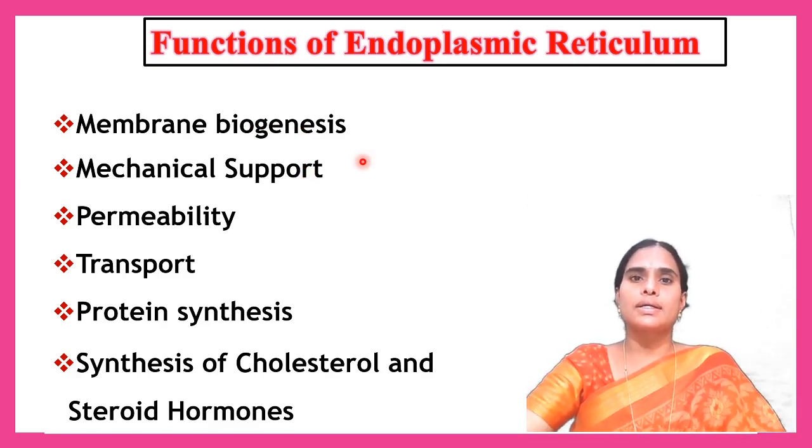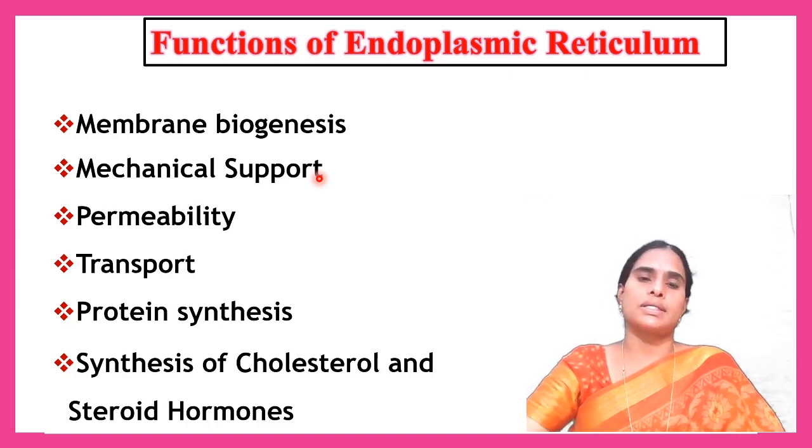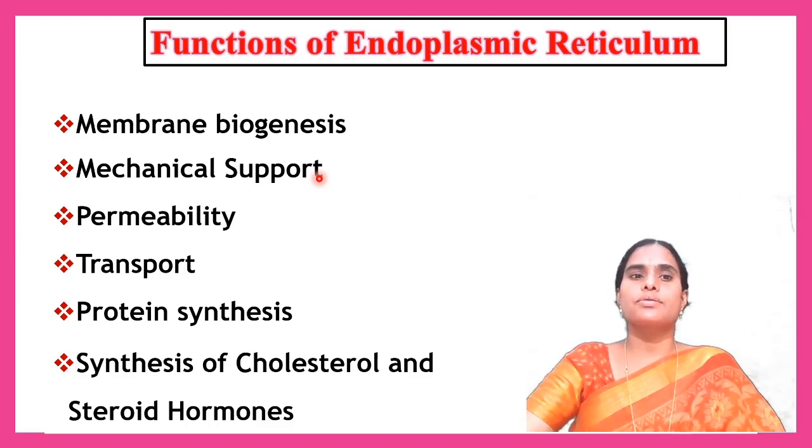Inside the cell, there is a colloidal substance called cytoplasm. Because of its colloidal nature, it is not able to hold a form. The endoplasmic reticulum divides the cell into compartments and gives support to the cell. So it is called the cytoskeleton of the cell.